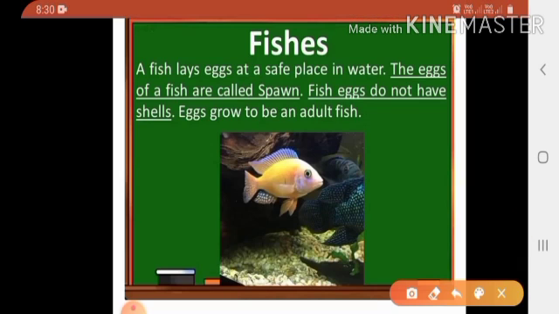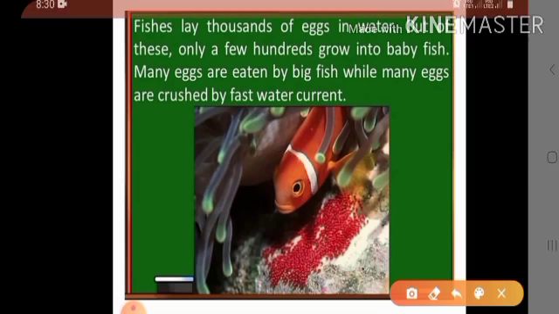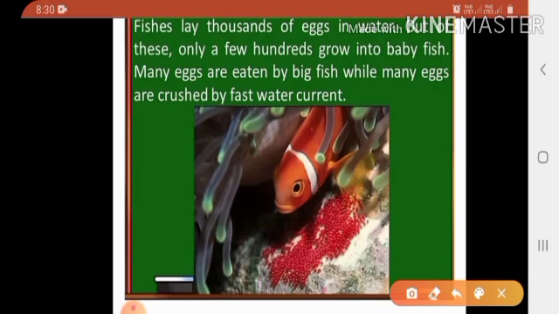Next is fishes. A fish lays eggs at a safe place in water. The eggs of a fish are called spawn. Fish eggs do not have shells. Eggs grow to be an adult fish. Fishes lay thousands of eggs in water.